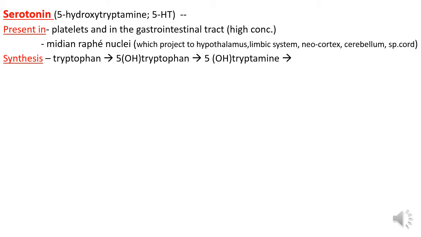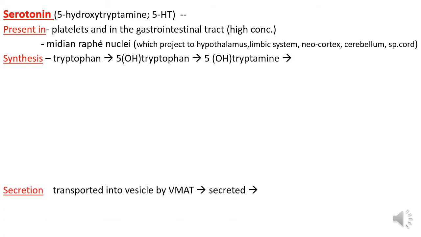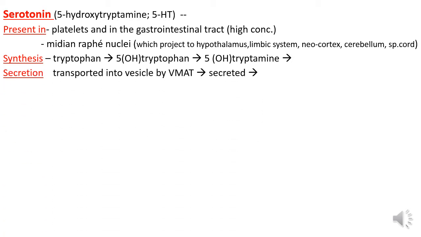Synthesis, secretion and fate. From tryptophan, 5-hydroxytryptophan, then 5-hydroxytryptamine.